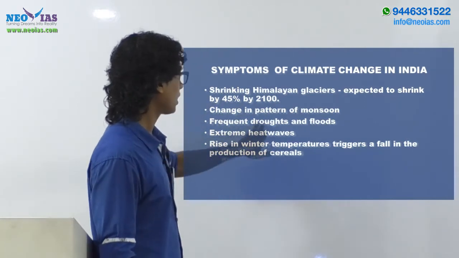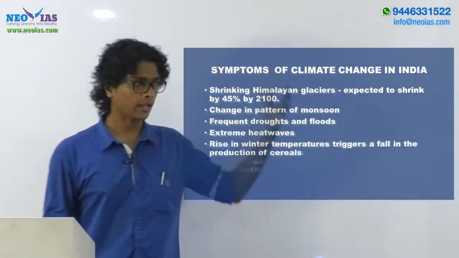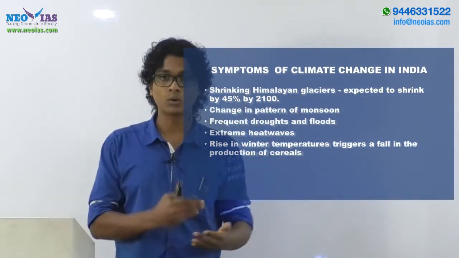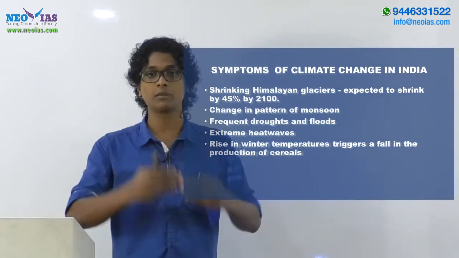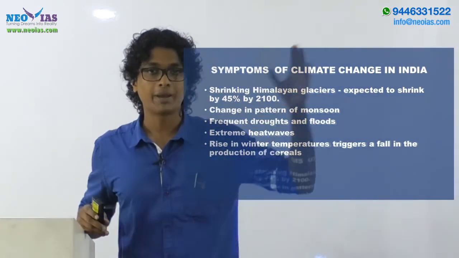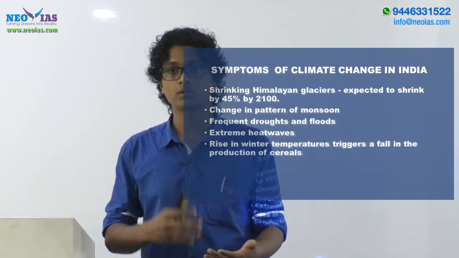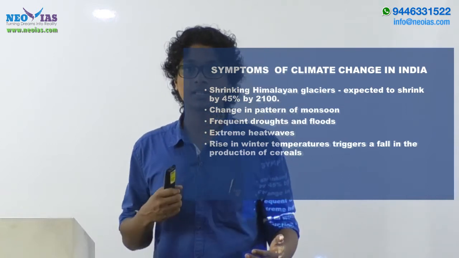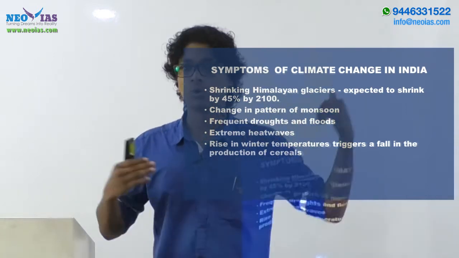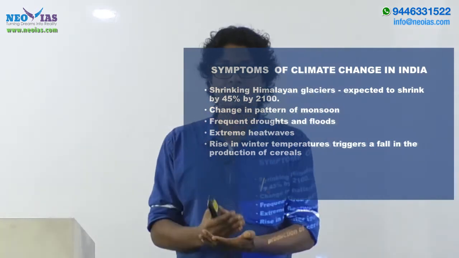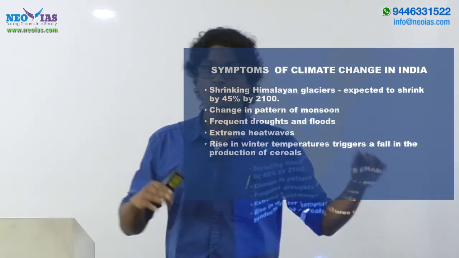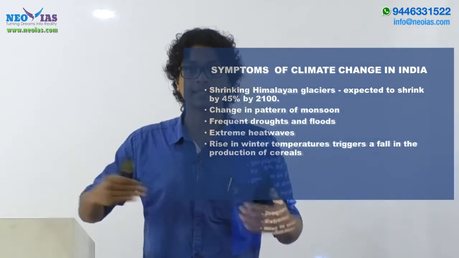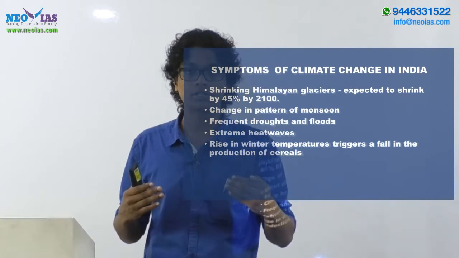Then frequent drought as well as flooding conditions. Again, the flooding can be seen as an after effect of monsoon, and for drought, an example we can bring up is the back-to-back drought conditions we experienced during 2014 and 2015. The southern peninsula states are witnessing more drought events and extreme weather events such as heat waves. Now we are witnessing stronger heat waves. The normal temperature has been increasing, resulting in heat wave conditions in peninsular regions as well as in the northern central regions.